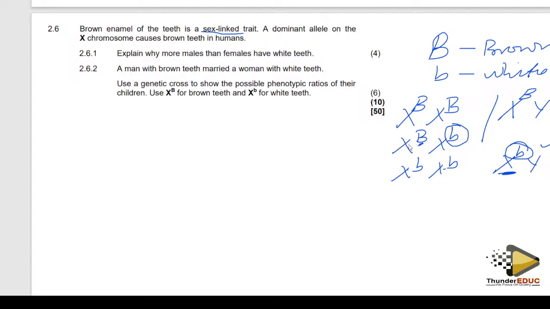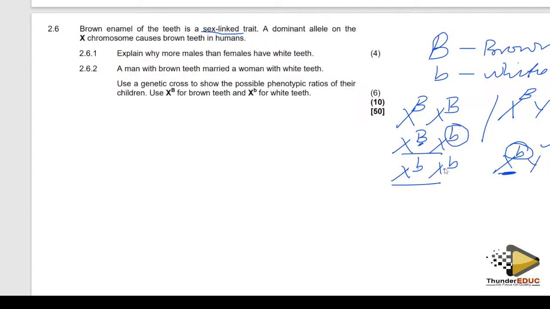If they have one, it can be masked by a dominant allele, and then the individual is brown. So males have one X chromosome; if a recessive allele is inherited, the individual will have white teeth. While females have two X chromosomes, they have to have two recessive alleles for them to be white.